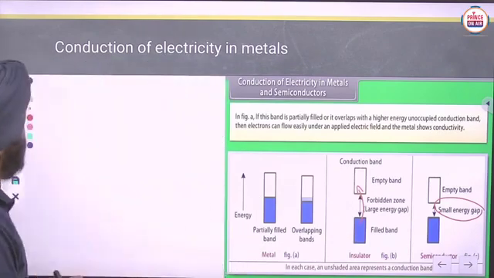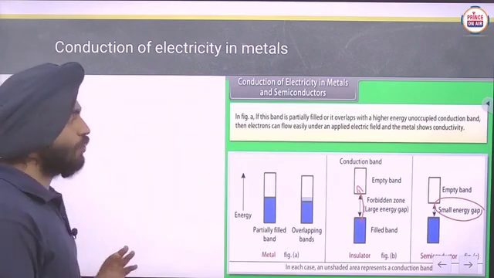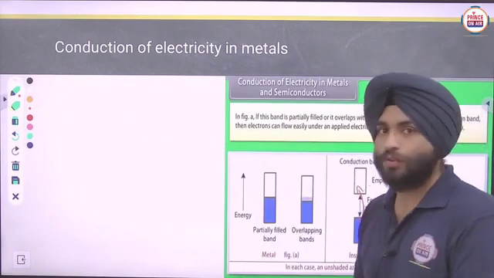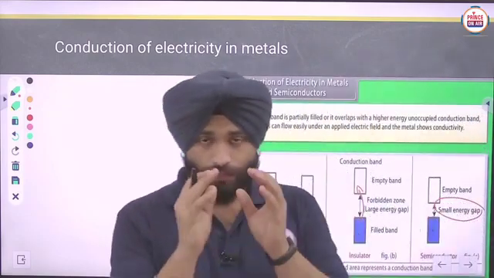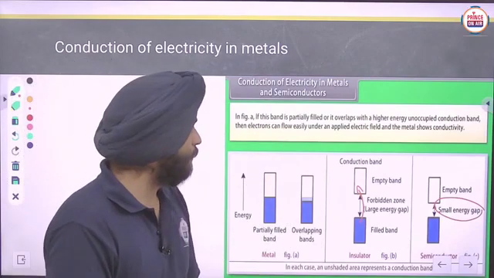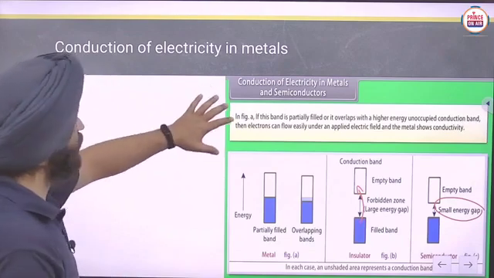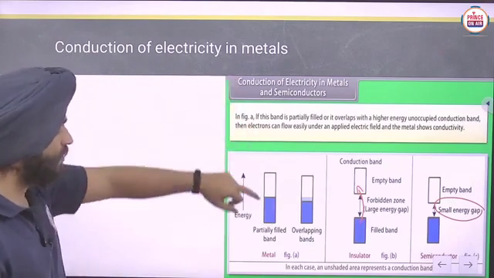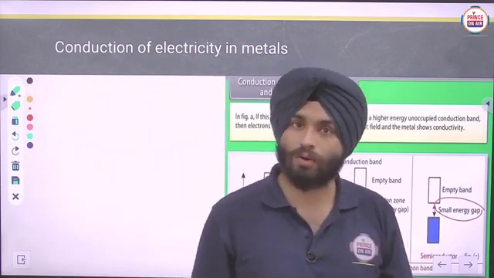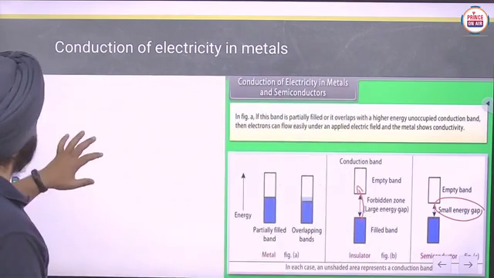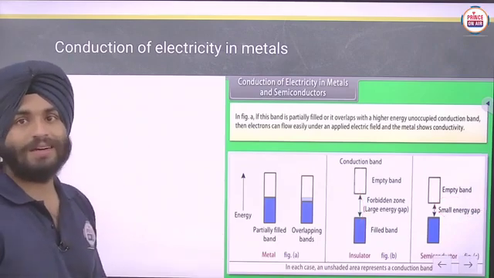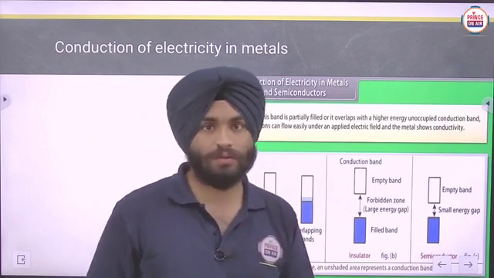Okay. So on the basis of the valence band theory, we can classify three types of materials: those in which conduction occurs, insulation occurs, and semiconduction occurs. Okay, so here we have discussed all that part: conductors, insulators, and semiconductors.